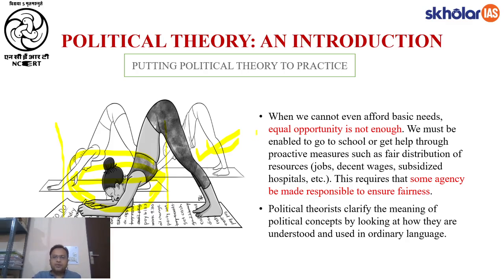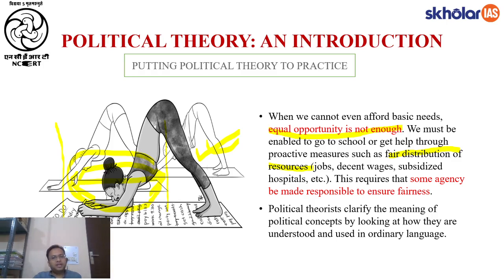So as of now, we understand that equal opportunity is not enough. The point is that there should be fair distribution of resources also. If we don't have resources, suppose I don't have money, I cannot purchase food, I cannot purchase books, I cannot purchase a school uniform, I cannot pay for the transportation, then that right to primary education is meaningless for me, right? It is meaningless for me.